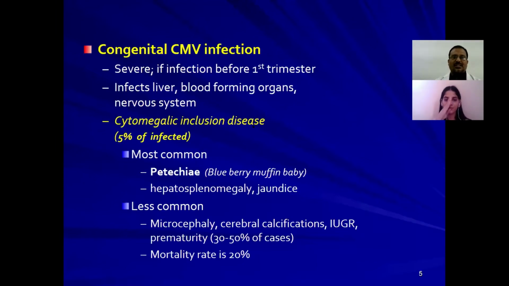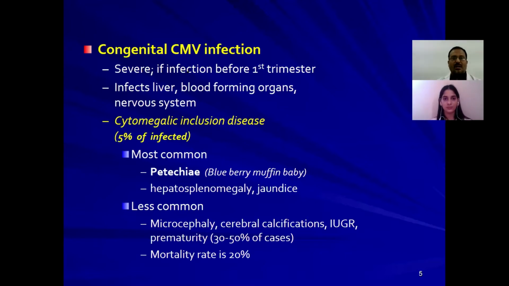The most common presentation of this virus is congenital cytomegalovirus infection, which is associated with many more complications compared to the other presentations.